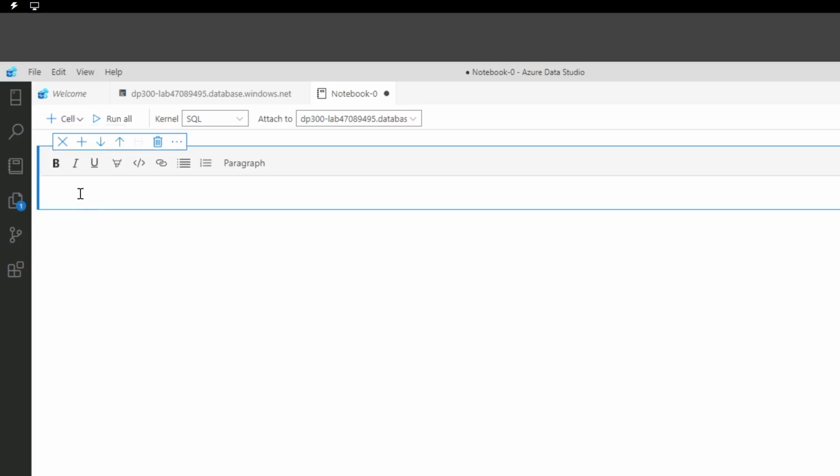Create a text cell. So the first one I'm going to be creating is top 10 customers by order subtotal. I potentially can bold it if you want. Nice. The next, what I'm going to be doing is click on the drop down here next to the plus cell, but what I'm going to use now is the code cell.